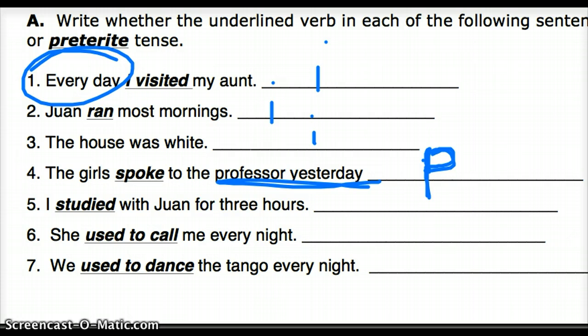I studied with Juan for 3 hours. Now, the 3 hours is the part that gets confusing for me. It sounds like it should be the imperfect because we studied for 3 hours. But the 3 hours indicates that the thing that we did, which was studying, ended. That means it started and it stopped. So I studied for 3 hours is the preterite.